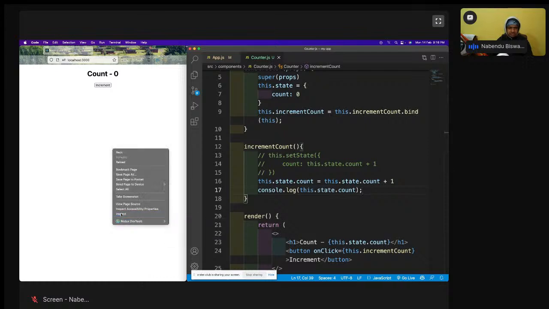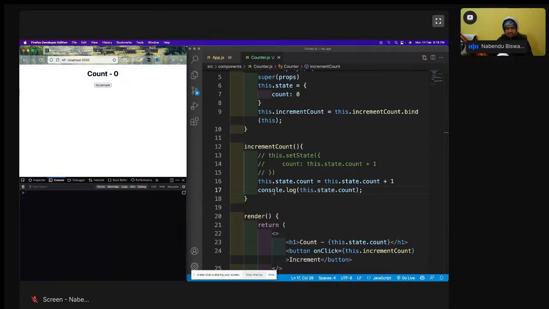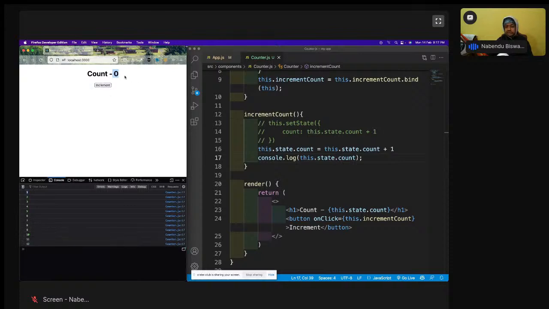Let me inspect, go to the console, and the moment I increment it, this should increase. See what happened. It shows 0, and I keep incrementing: 2, 3, 4, 5, 6, 7, 8, 9, 10. Still 0 on screen. Why is it still 0? Actually my state is getting updated to 1, 2, 3, 4, whatever, actually 12.